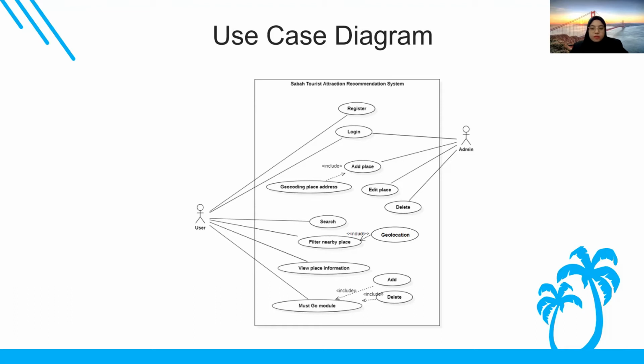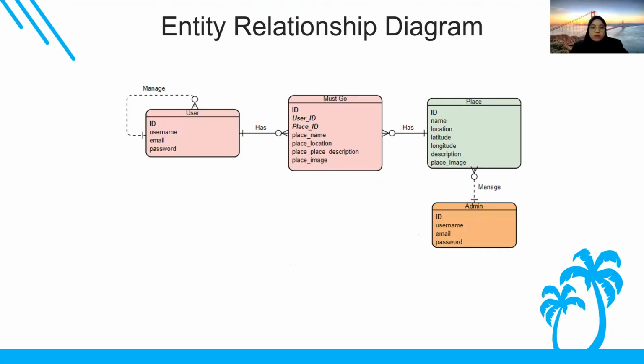And then if they want to add a place they want to go, they can add it to their Masco list, and they can also delete it. And the admin can log in, add place, edit place, and delete place. Admin is mainly focused on managing the place information. So when they add a place, the place name will be geocoded to get the latitude and longitude to be stored in the database.